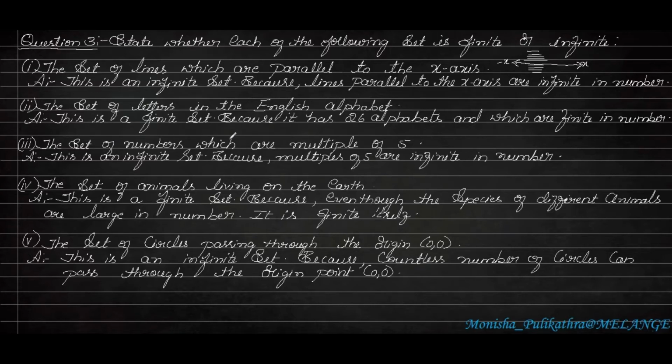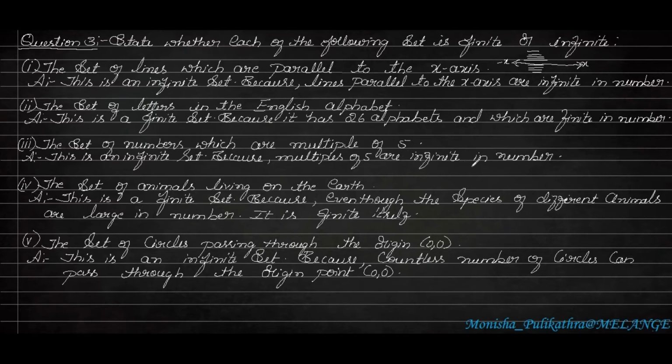The set of numbers which are multiples of 5. So what do we mean by multiple? Multiple means those numbers which are divisible by 5. Those are called the multiples of 5. Multiples are the numbers in the table of 5. The numbers which come under the 5 table are the multiples of 5. So those are infinite in number.